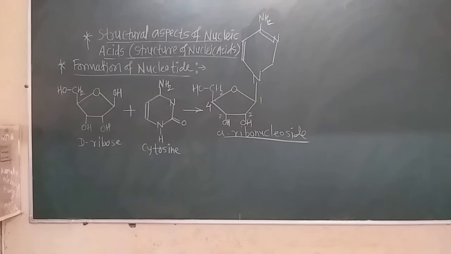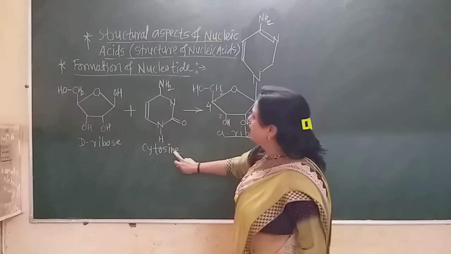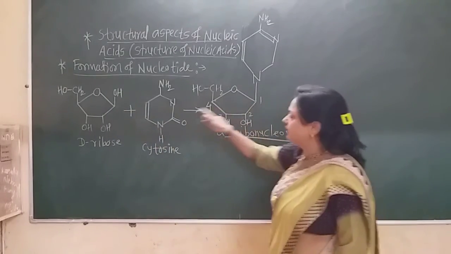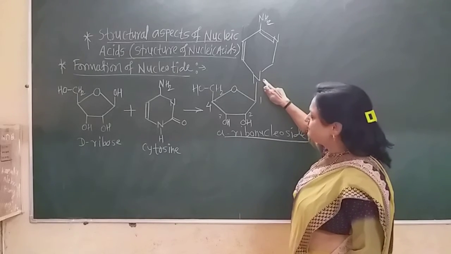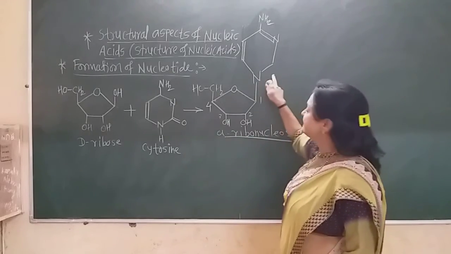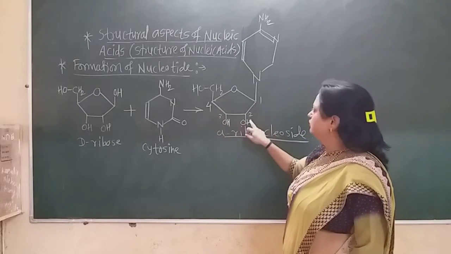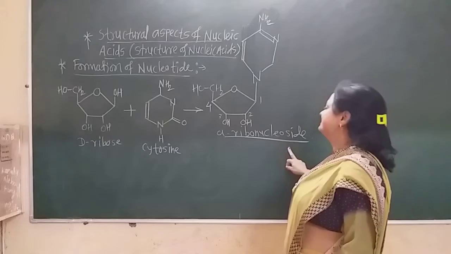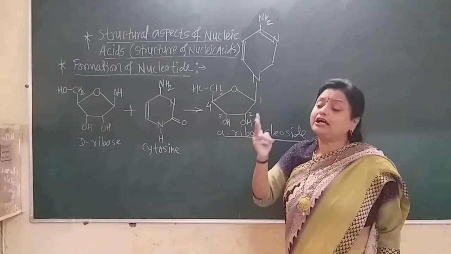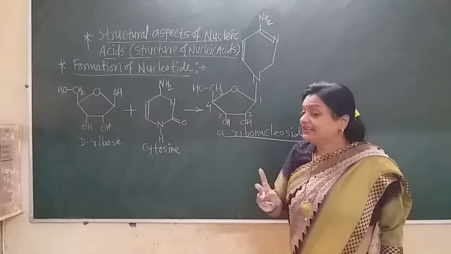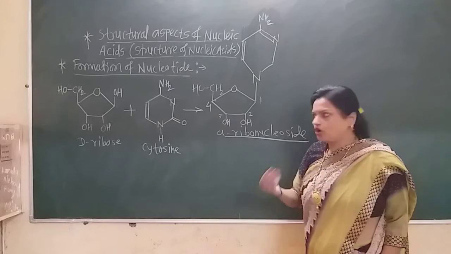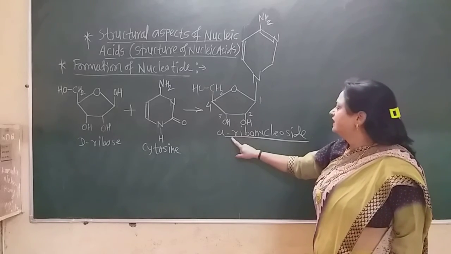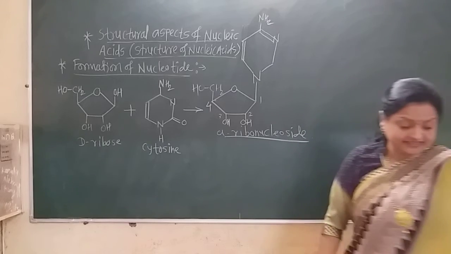See here, this nitrogenous base in RNA, cytosine, is joined to the number 1 carbon atom, where the OH group is replaced by this cytosine nitrogenous base, and all the other groups remain the same. This is only the nucleoside, because if there are only two components out of the three, it is called a nucleoside. And if the phosphate unit is also present, then it is called a nucleotide. So it is only the ribose nucleoside present in the RNA.